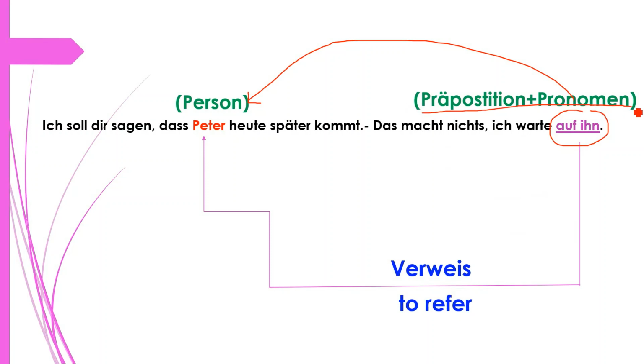Otherwise we could have used darauf, right? But because here we are talking about a person, that's why we will use auf ihn. Again, this is the Verweis word, and we are referring to a person. That is the important thing. Yes, what are you referring to?